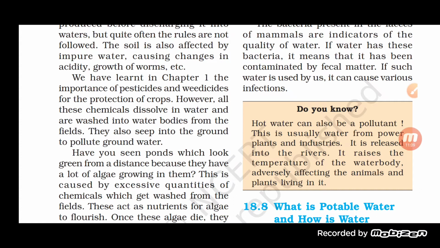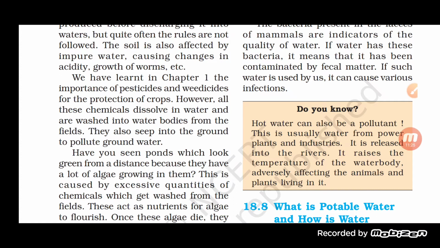However, the chemicals dissolved in water are washed into water bodies from the field, and these also seep into the ground to pollute groundwater.